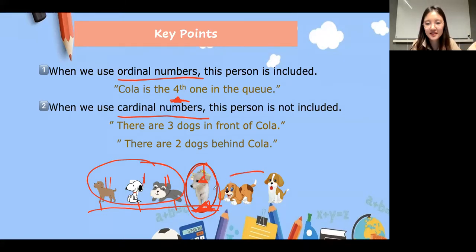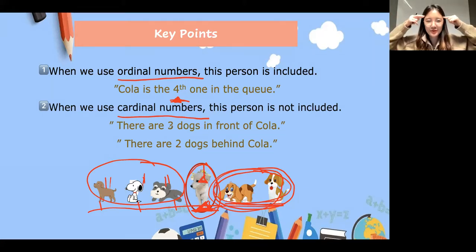Then if I say there are 2 dogs behind Cola, is Cola included in the 2? Y for yes and N for no, everyone? If I say there are 2 dogs behind Cola, is Cola included in the 2 dogs? Y for yes and N for no? No, right? Cola is not included in these 2 dogs. Very well done. So please remember that, everyone. Please remember that with me.